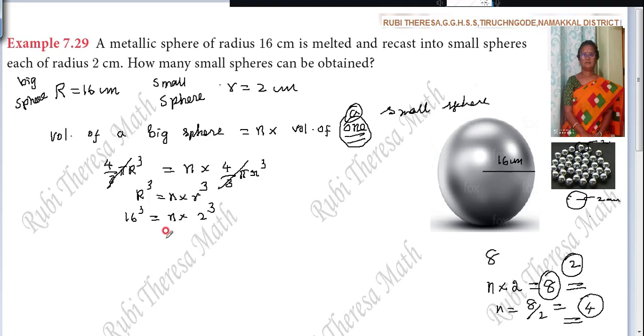So n you want to find out, isn't it? First you find out the value for this. Here n into 8, 2 into 2 into 2. 2 2s are 4, 4 2s are 8. In the same way, 16 into 16 into 16. I told you that up to at least 20 you should know the value. I taught you in the video how you can write it fast, how you can memorize it. So 256.